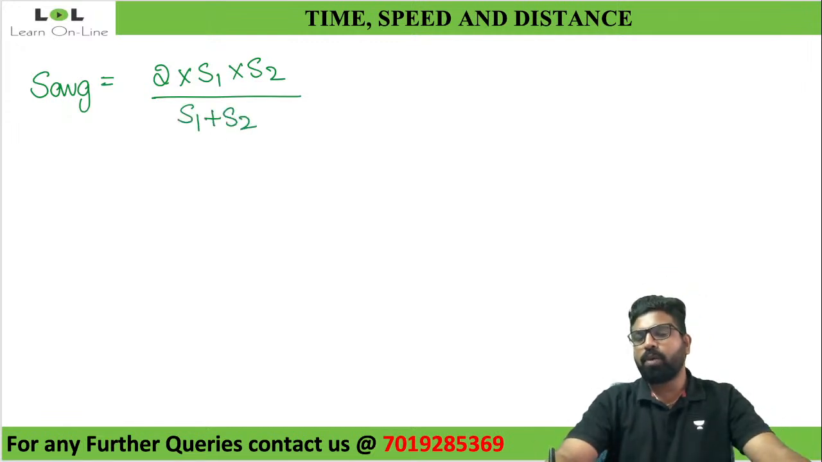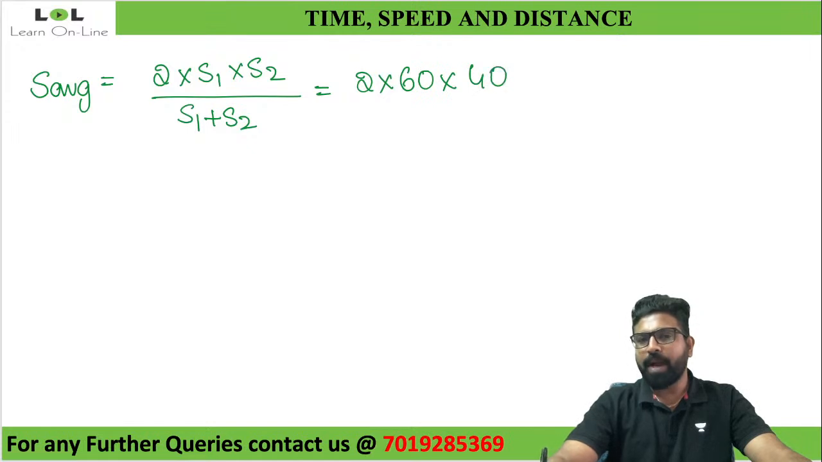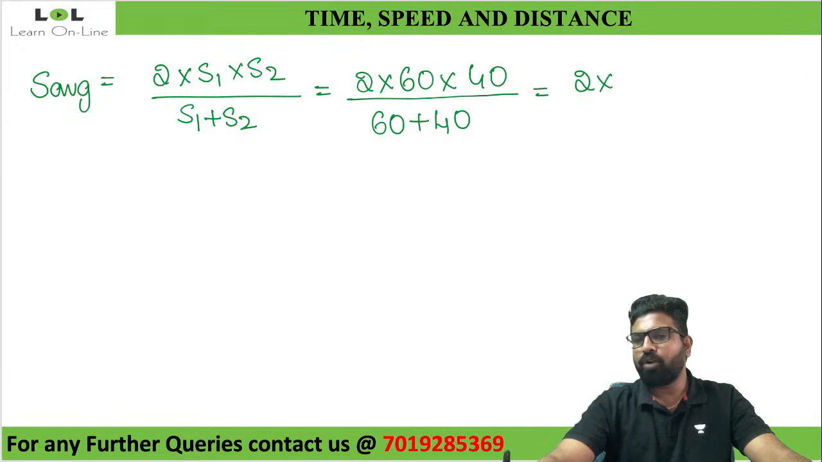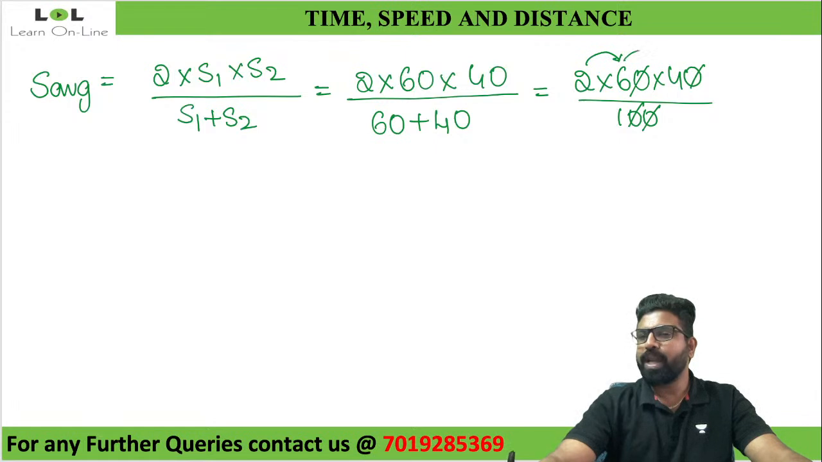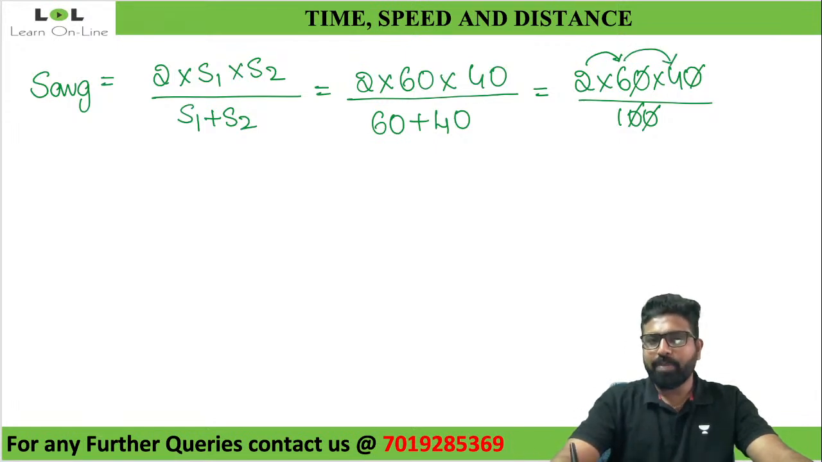So look at this. What will this be equal to? 2 times speed 1, which is 60, into speed 2, which is 40, divided by speed 1 plus speed 2. What will speed 1 plus speed 2 be? 60 plus 40. Simplify this. This will be 2 into 60 into 40 divided by 100. So 2 zeros get cancelled. What will I be remaining with? 2 into 6 is 12, 12 into 4 is 48. Here also I'll be getting my average speed to be 48 kilometer per hour.